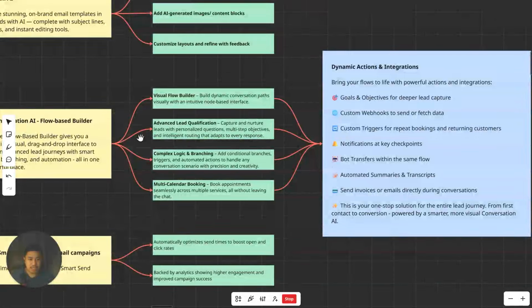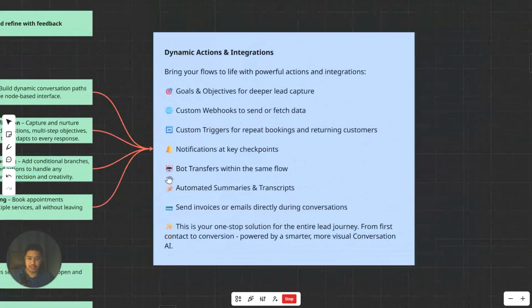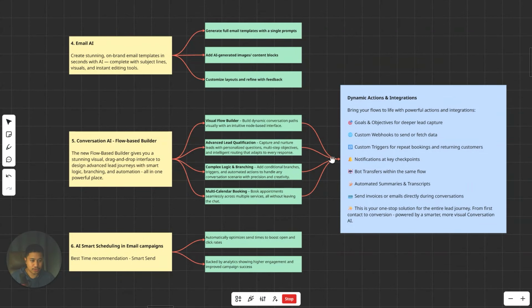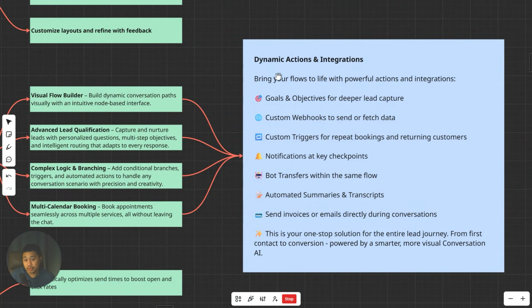And all of this has these descriptions, all of these other features, and you can just pause this video and read through this. But all I'm saying is napaka powerful din na tong conversation AI, because you can also add dynamic actions and integrations just by reading through this. There's a lot to offer, basically.